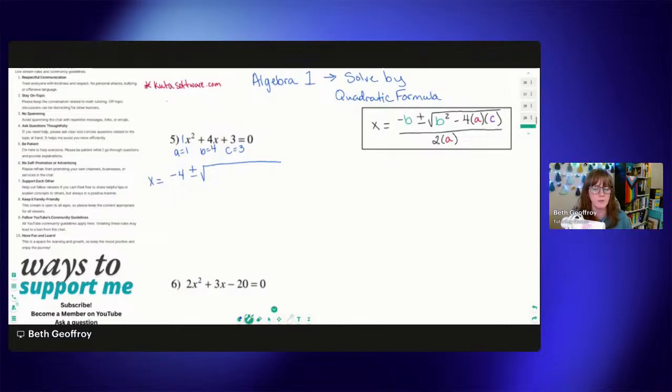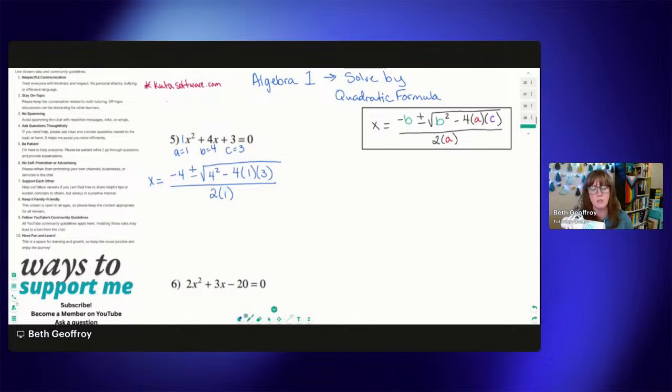So since we're solving, we want that plus minus in front of our square root. B is 4, so we're going to have 4 squared minus 4 times a, which is 1, times c, which is 3. And all of that is going to be over 2 times a, which is 1. So that is how you substitute in all of our numbers.